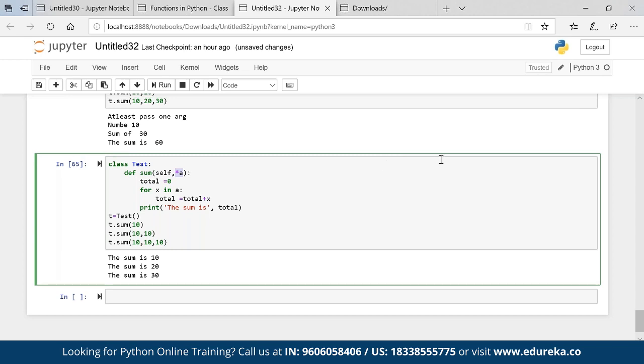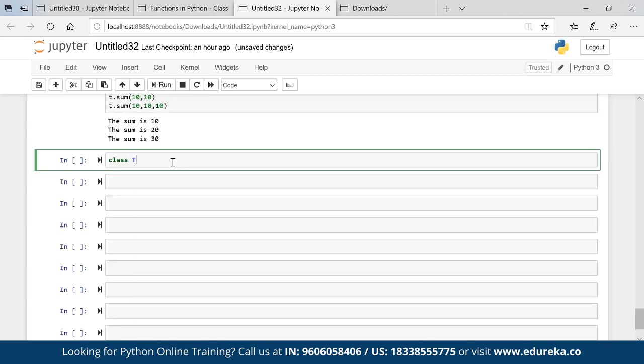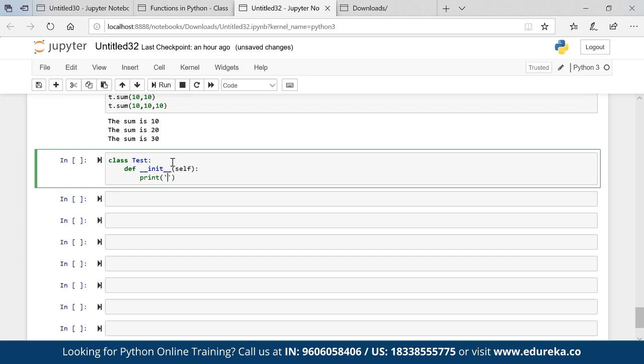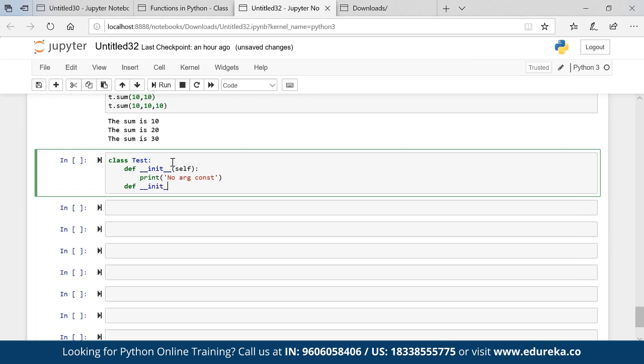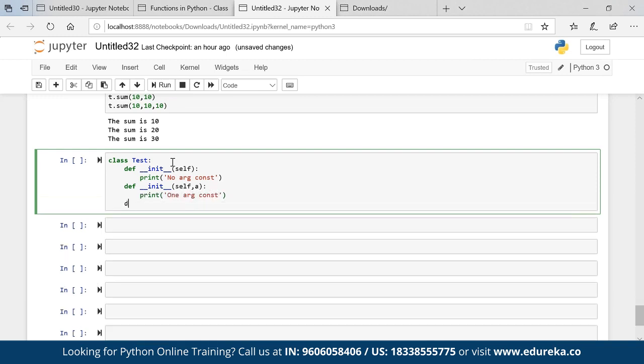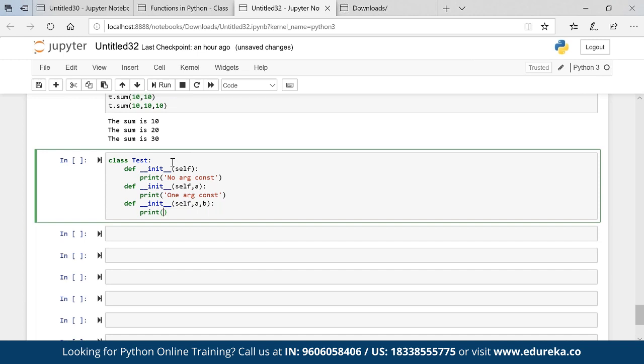Now a question arises: there is a concept of constructor overloading as well. Class Test, def __init__. This is my constructor, right? We already know that it is a constructor. Self, let's say print no arg constructor. Def __init__(self, a), print one arg constructor. Def __init__(self, a, b), print two arg constructor.